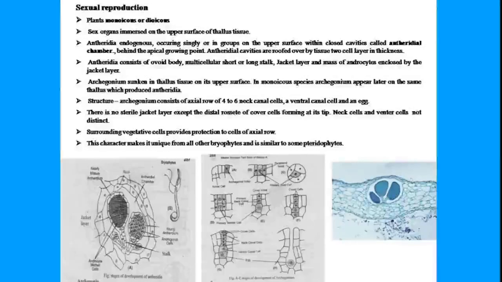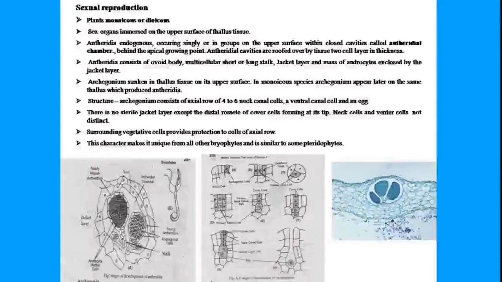When we come to sexual reproduction, we are skipping the vegetative reproduction part here. We are directly moving to the sexual reproduction. We all know the sex organs of bryophytes are called the antheridium, that is the male sex organ, and the female sex organ is the archegonium. The plants may be monoicous or dioicous.